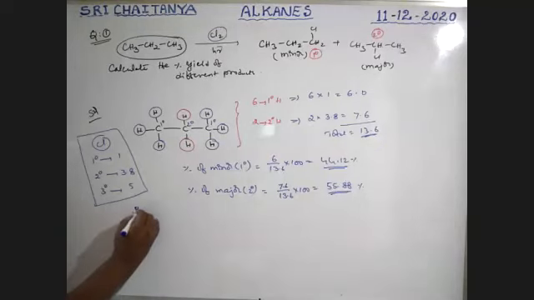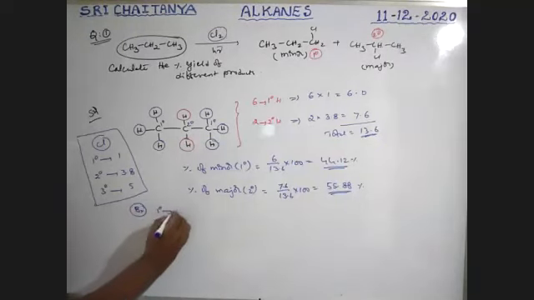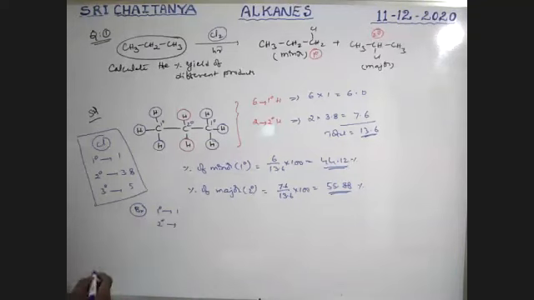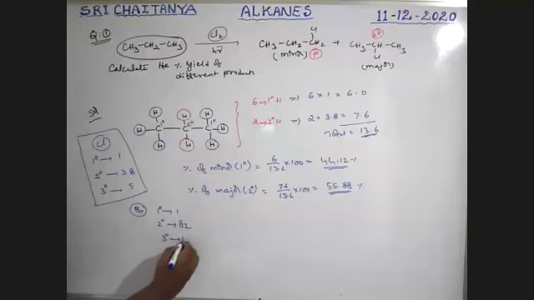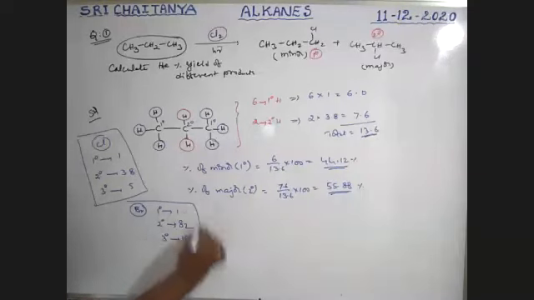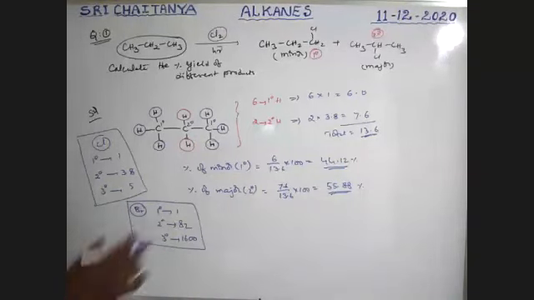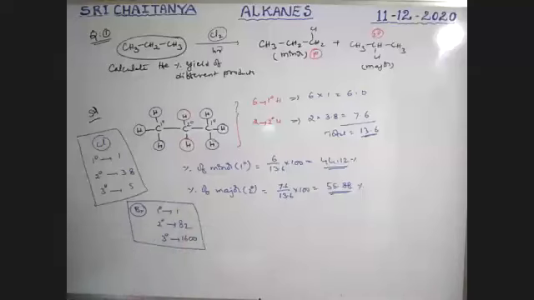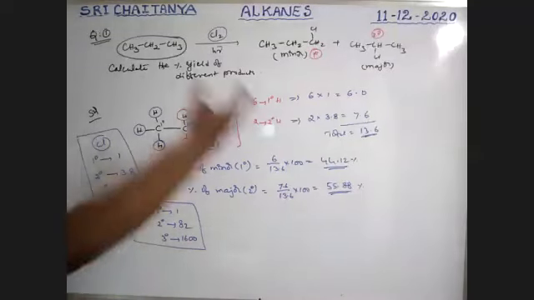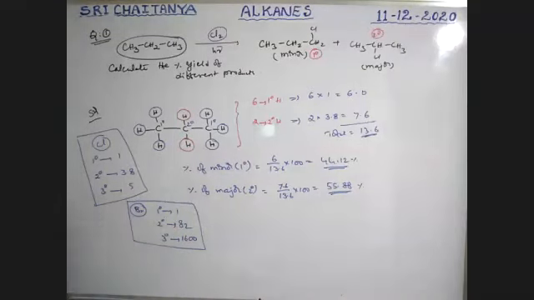For bromination, primary 1, secondary 82, tertiary 1600. Please keep in mind. By using these values, find out number of primary hydrogens, secondary hydrogens, tertiary hydrogens, overall ratios, total fraction values. By using that percentage, we will calculate it.